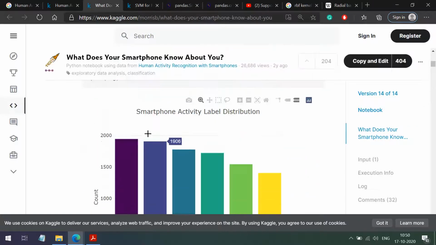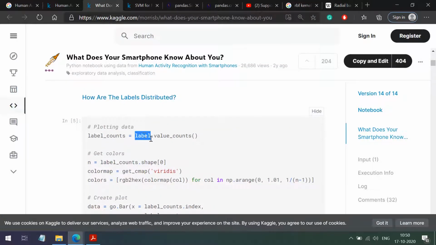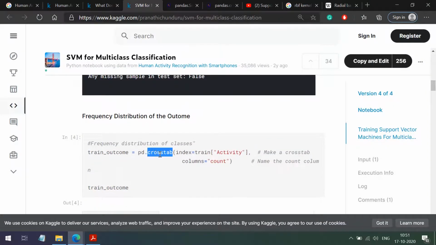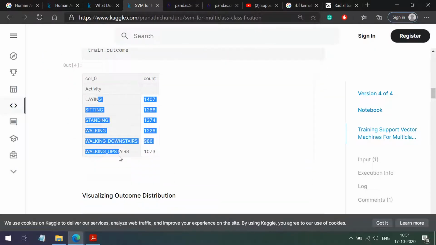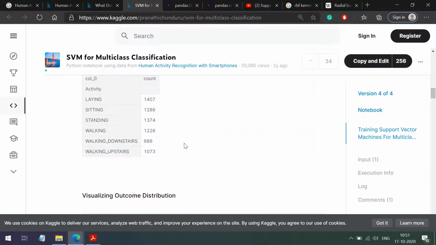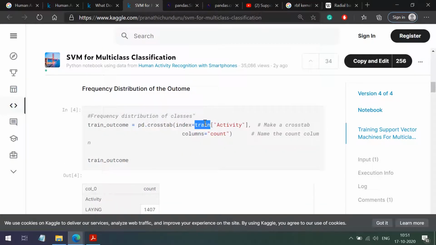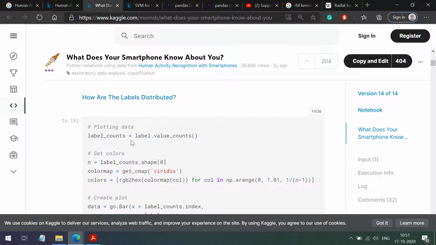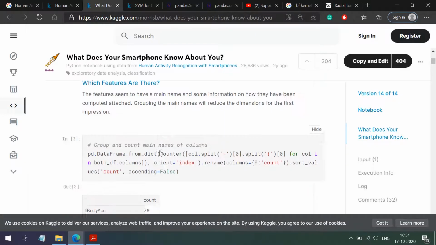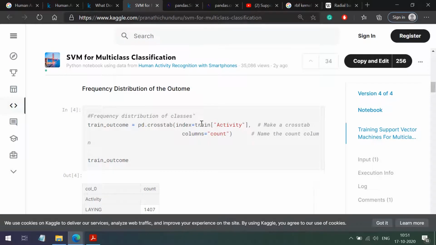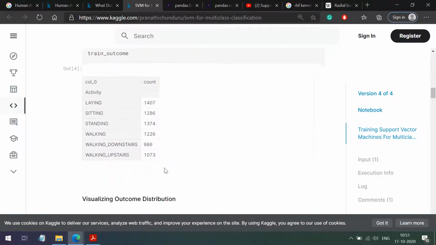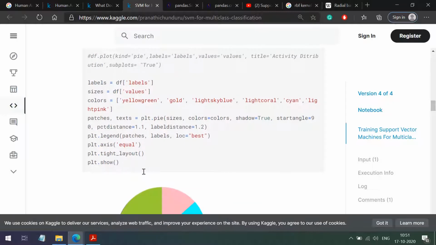Earlier we obtained this using the label vector, where we counted the values. Here I am using the crosstab function for that. We just want to see the distribution of the class. We are doing the same thing, but here we are only considering the training data frame, whereas earlier we considered the total records, since we concatenated both the data frames. Here we are just focusing on the training data frame. Then we have plotted a pie chart for that.